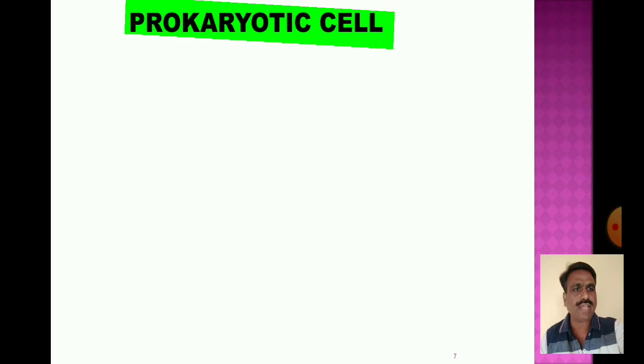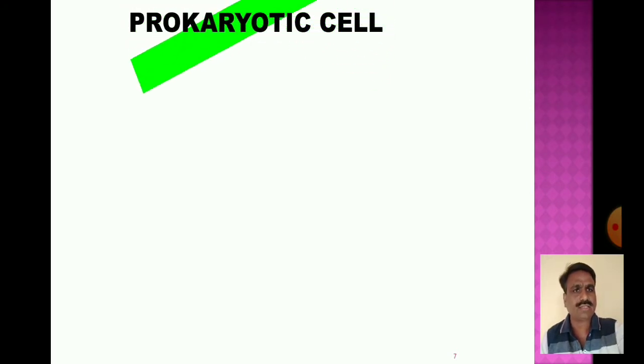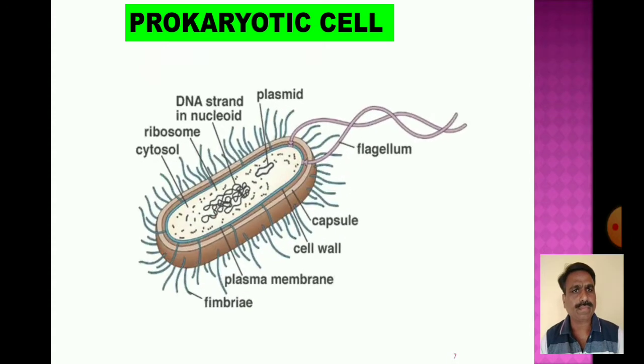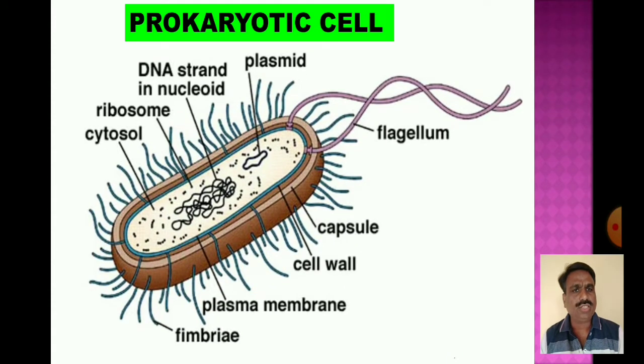Now look at the structure of this prokaryotic cell. The DNA strand is inside the nucleoid, and a plasmid is present here. Flagellum is present as an outgrowth outside. Ribosome is the only cell organelle present inside the prokaryotic cell.